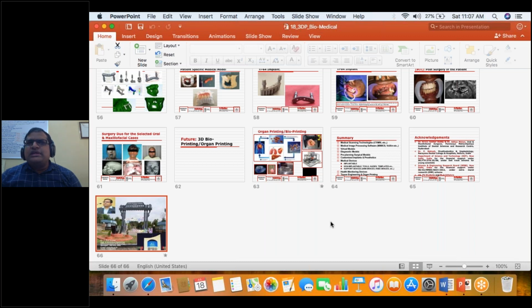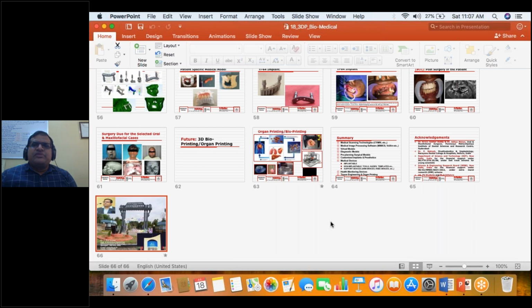That device is only a temporary device, so it will be there for, if I am correct, maybe 3 or 4 months during that growth of the bone, and she used to turn that screw. Typically it may be half a revolution or so per day, so it may extend 0.5 mm bone growth per day, maybe things like that. Yeah, that is the typical usage of 3D printing technology here.